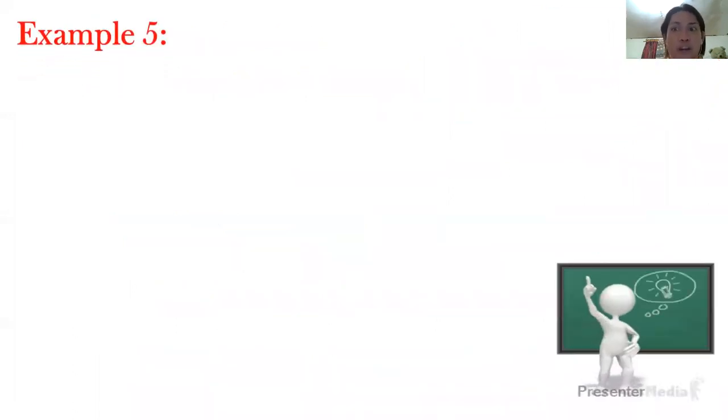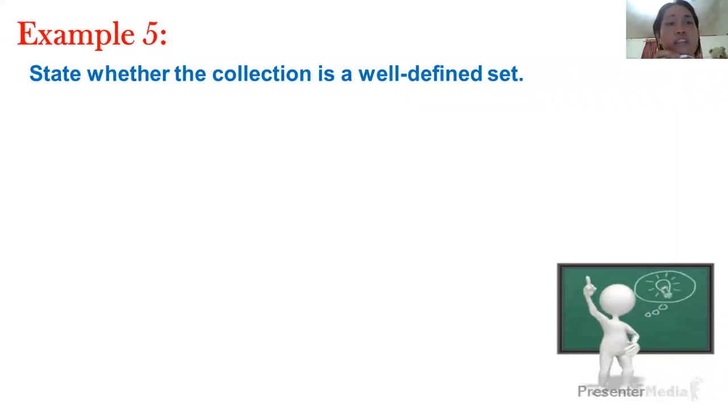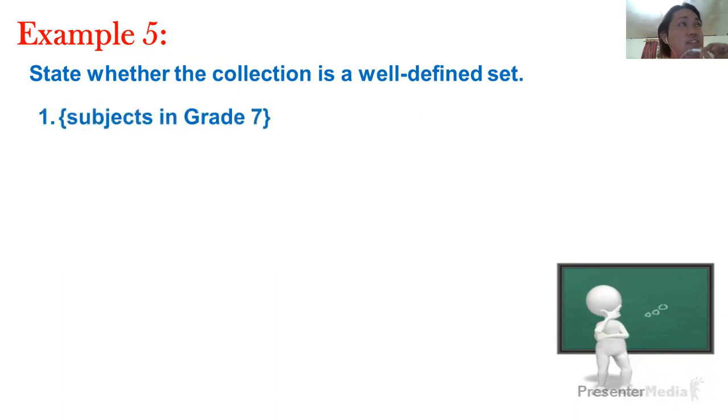Next, let's proceed to another example so that it will be easier for you to understand the concept that you just obtained about well-defined sets. In this activity, you're going to state whether the collection is a well-defined set. Let's have number one.